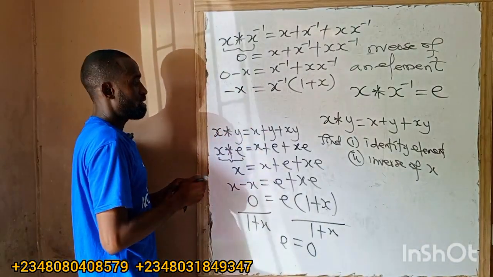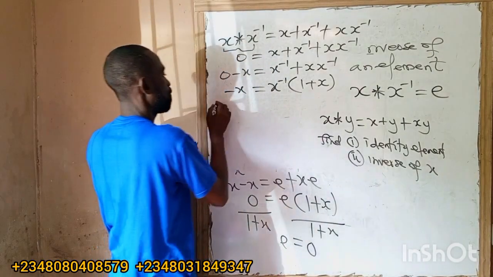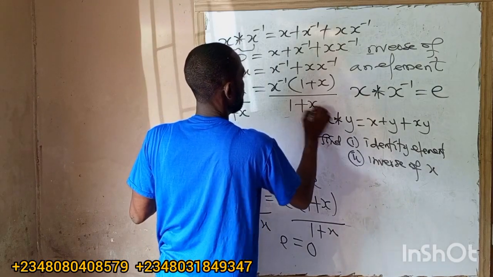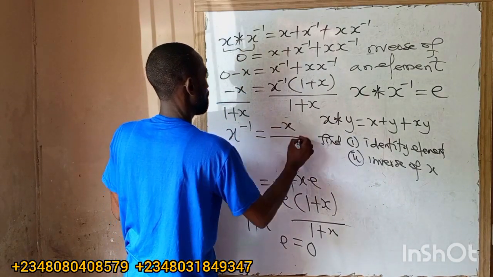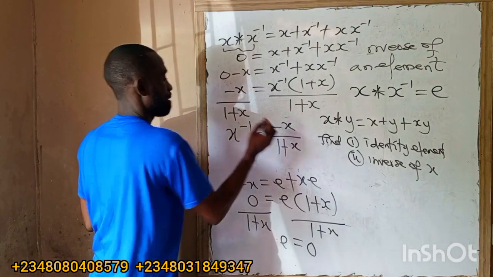So what's the next thing? I will divide both sides by 1 plus x. So all over 1 plus x, all over 1 plus x. This cancels out this. So it means our x inverse is equals to what now? Minus x all over 1 plus x. Okay? Are you with me?